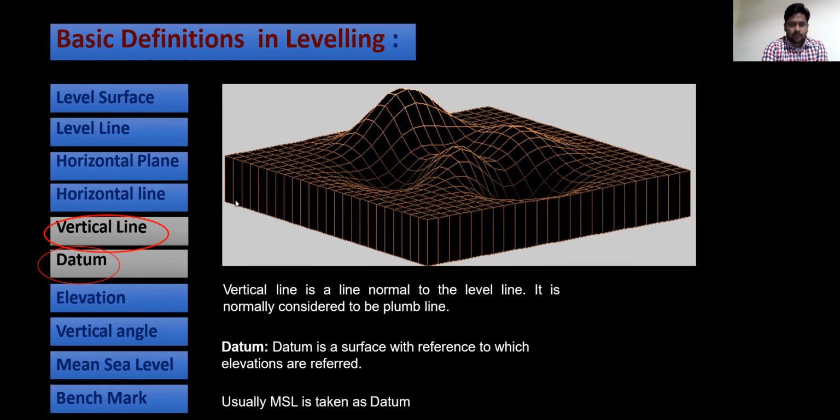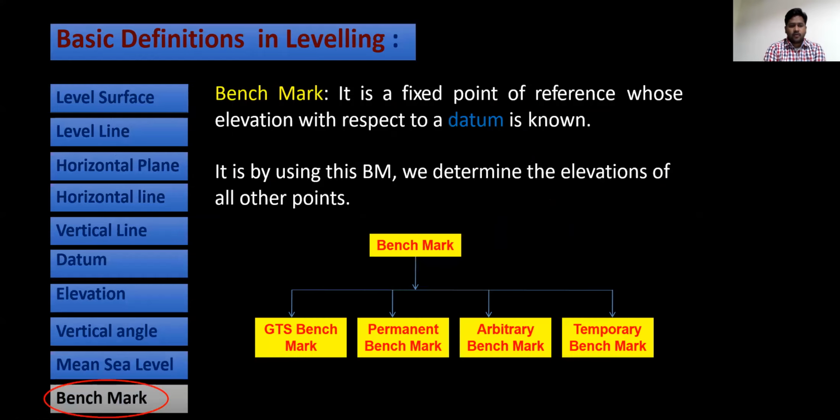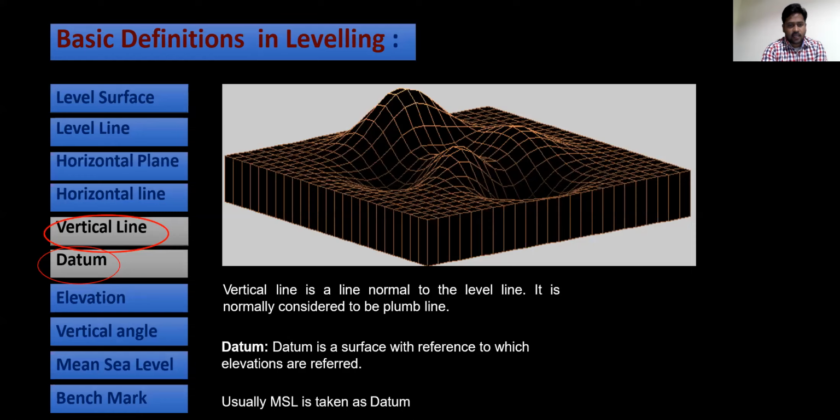So here, elevation, vertical angle, and mean sea level. Before India and Pakistan separated, when they were together, the mean sea level was at Karachi. But after the separation of India and Pakistan, our mean sea level has shifted to Mumbai. Our mean sea level is nothing but Mumbai. All the maps have been established with reference to the mean sea level only.